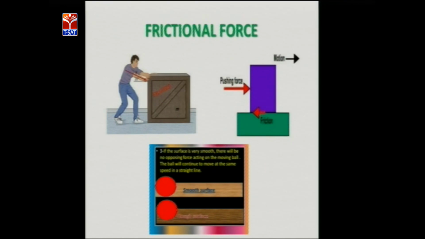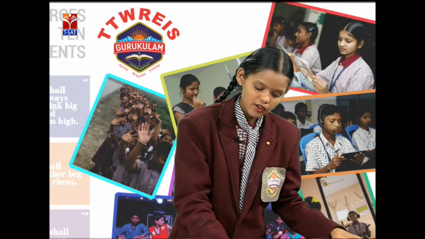For example, when we roll a ball on the floor, after some time it will come to a rest state. When we roll the same ball on the carpet, compared to the first one, in a shorter time it will come to a rest state. Why? Because the carpet is a rough surface compared to the floor. Friction is resistance to the movement of a body over the surface of another body. The force that opposes the relative motion of two surfaces of bodies in contact is nothing but frictional force.